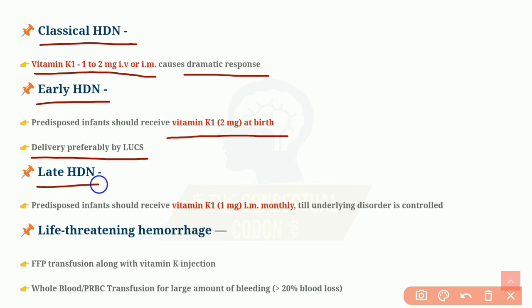Coming to late hemorrhagic disease of newborn, again the predisposed infants, like infants with cholestasis or malabsorption syndrome or infants who have received a prolonged course of broad spectrum antibiotics, should receive vitamin K1 1 milligram intramuscular monthly. It is a monthly dose till the underlying disorder is controlled.